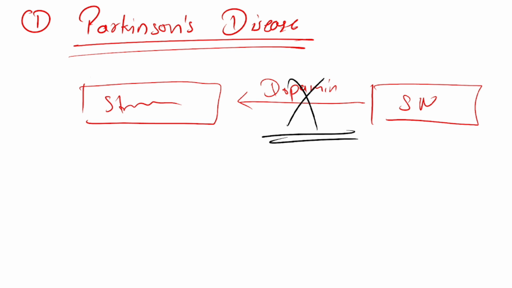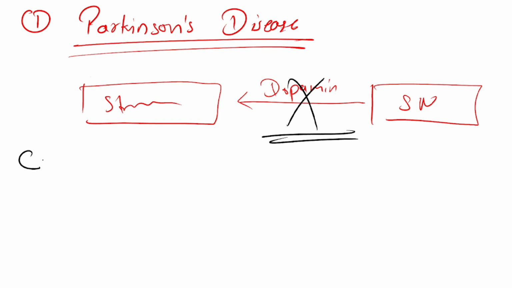Okay, so there will be a disturbance in the balance of indirect and direct pathways. Now if the disturbance is there, it is obvious that hypokinetic and hyperkinetic movements will be there, that sometimes the indirect pathway will be activated, sometimes the direct pathway will be activated, so both will show their actions.